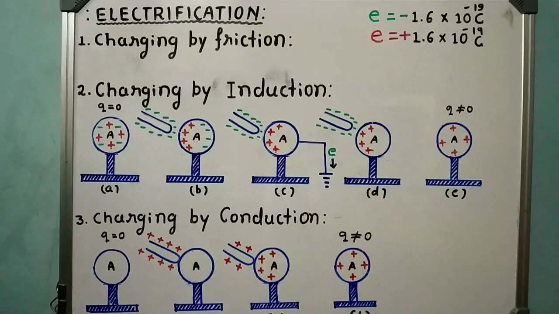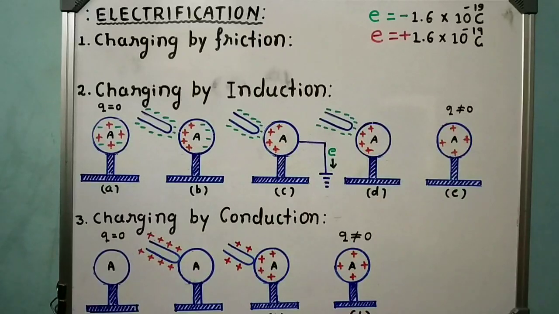Getting the idea? From this discussion, we came to the conclusion that whatever the substances in nature, chair, book, pen, scale, and you also, all these substances possess equal number of protons and electrons, hence their net charge becomes zero, and the bodies whose net charge is zero are considered as neutral bodies. That means in nature, whatever the substances are, they are considered as neutral bodies, possessing equal number of protons and electrons such that their net charge becomes zero.